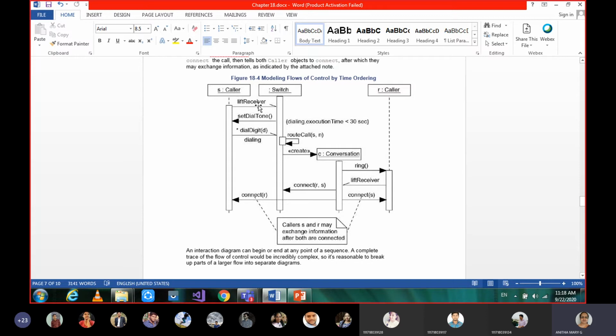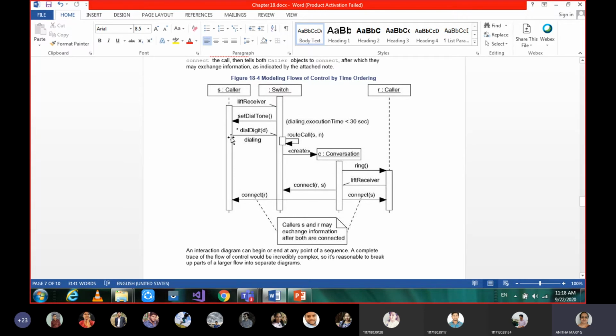You can just imagine that scenario. So as the sender lifts the receiver, he will get some signal from the tower or switch. When he lifts the phone, the signal is sent to the switch and this switch in turn will send you a dial tone. When you get the dial tone, you can confirm that your phone is working.